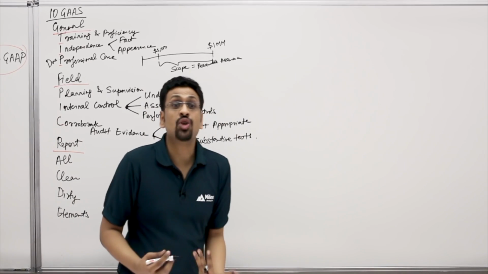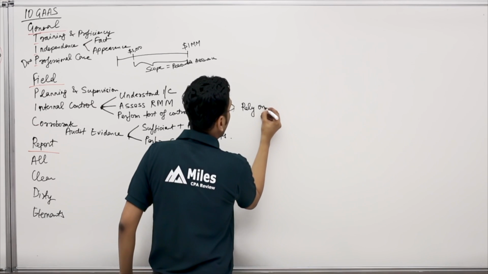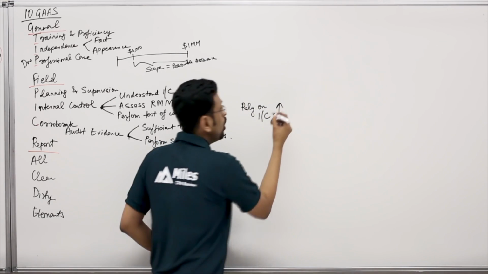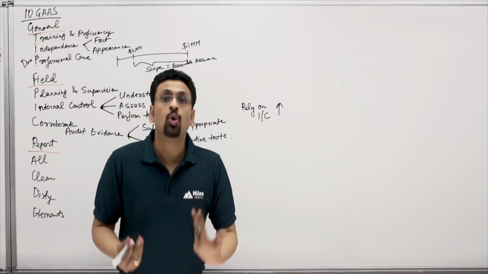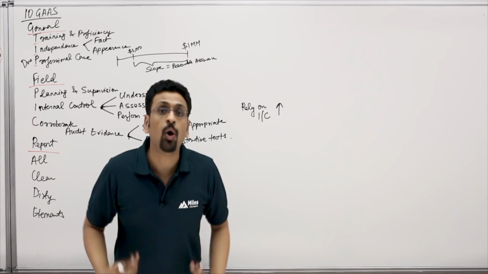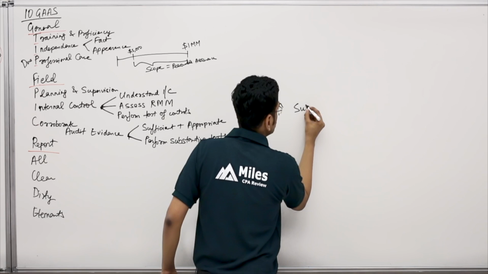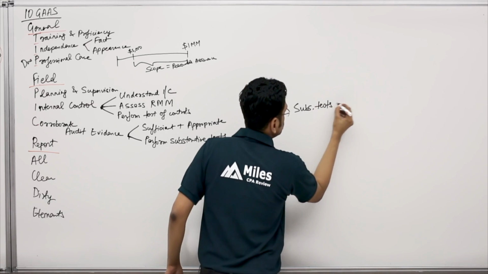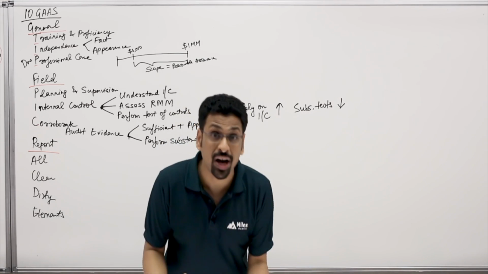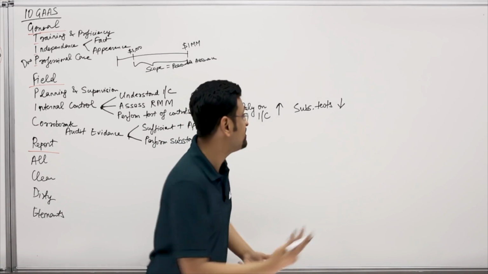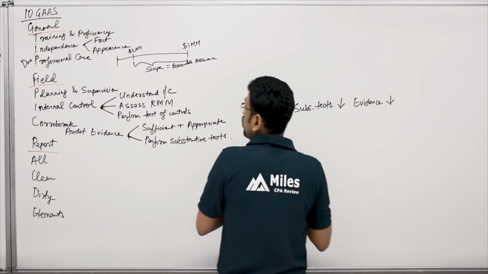So let's say the entity has got strong internal controls. We say we can rely on internal controls. What does that mean? That means that we are okay with doing less audit work. We are okay with doing less of substantive testing. Doing less substantive testing, we are also okay with less evidence, because when we do less work, we gather less evidence. So guys, you're looking at it, right?